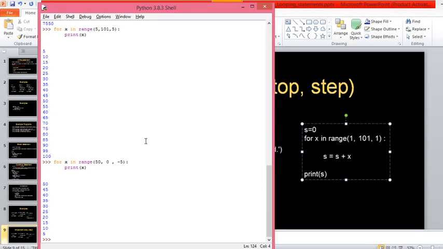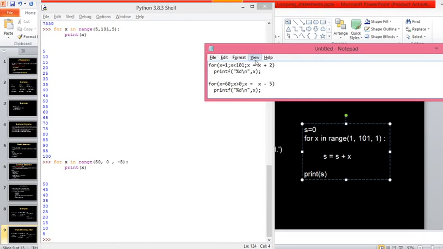Did you get this one now? Yes, sir. So you could have written something like this. Here I have taken that code: x equals 50, x greater than 0, x equals x minus 5, correct? This code is similar to this one. Now here we wrote this.